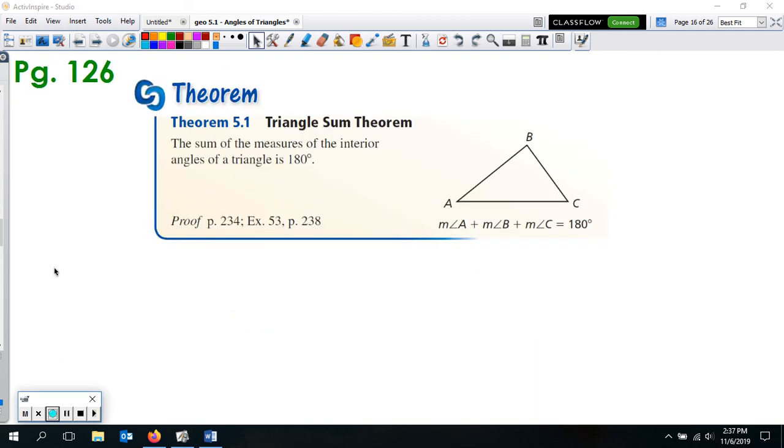Alright, so as we go on, on page 126, if you turn the page, we have a theorem here, which is something you should know already. We've already discussed this. The triangle sum theorem is just that all the angles in a triangle always add up to 180. That's something you should have learned before, and we've talked about it in our class and even used it. So all the interior angles will add up to 180 in a triangle. The measure of A plus the measure of B plus the measure of C equals 180.